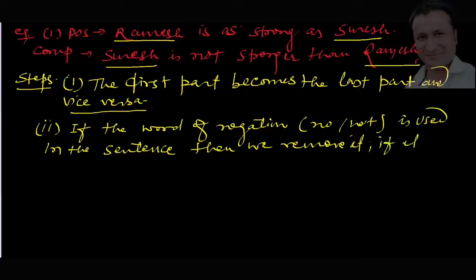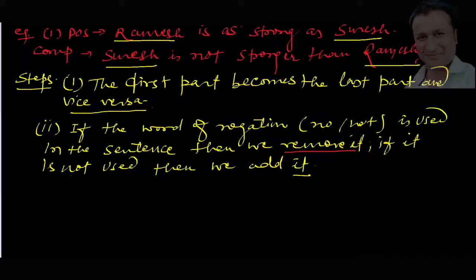If it is not used, then we add it. Very simple. In the sentence, if these words are used, then we remove it. If not used, then we add it. This we have to follow.